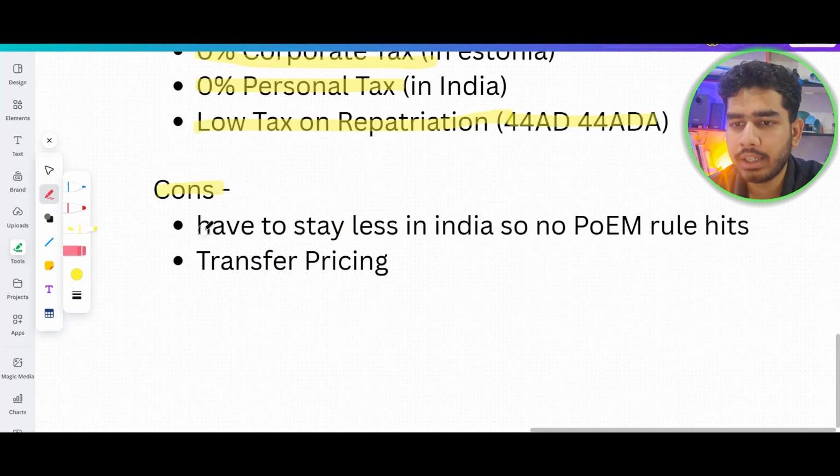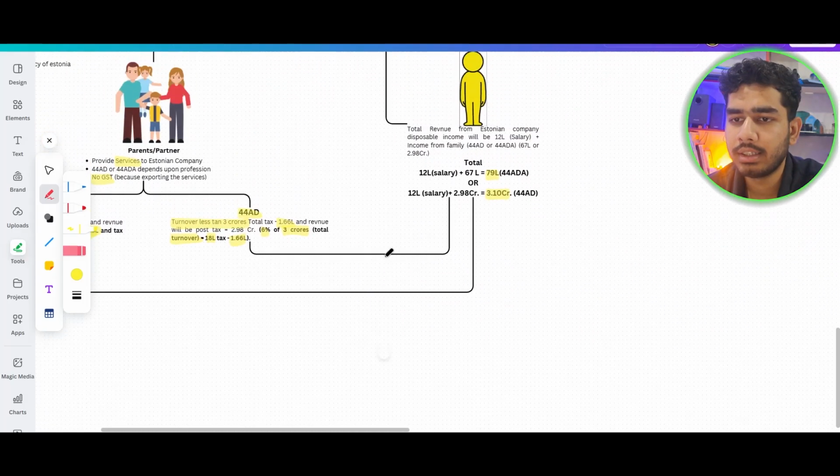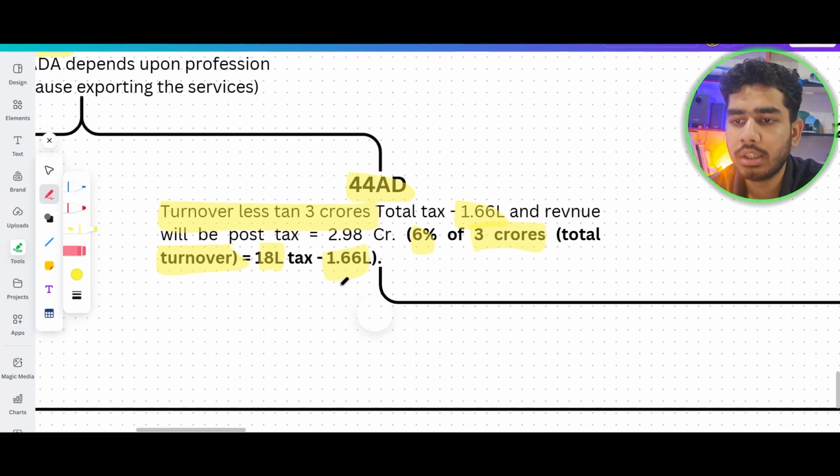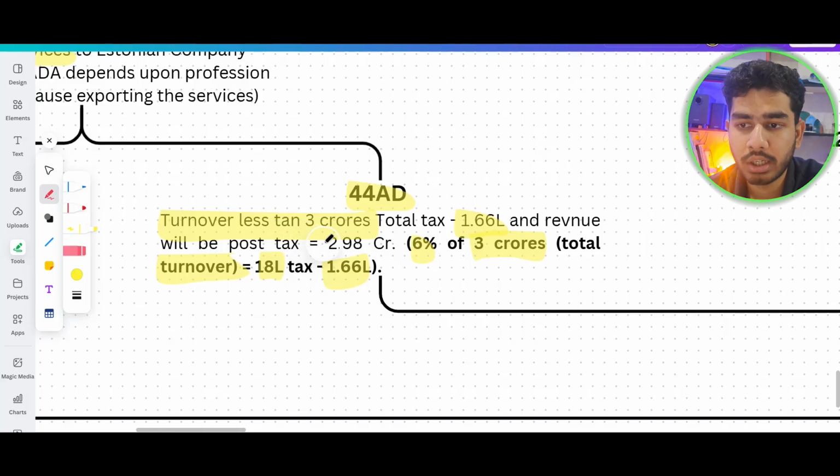But the con here is that you have to spend very little time in India. It means you can't spend much time. If you stay more time in India, then the POEM rule will hit. And the second one is transfer pricing. In this example, I have stated that you can charge 3 crores from your Estonian company by your parents, that they are providing some kind of services.